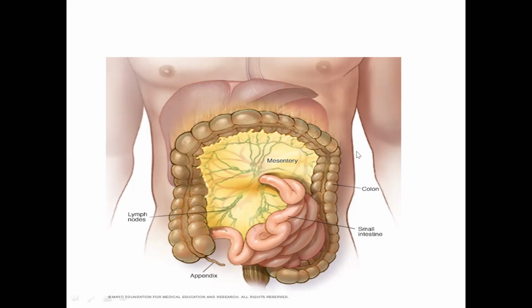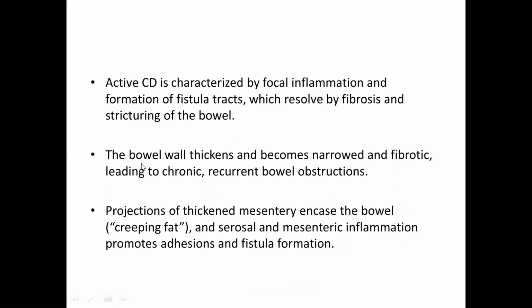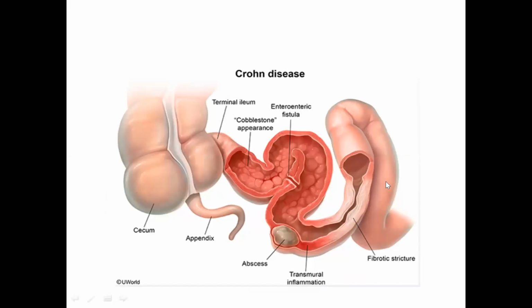We have seen that in previous slides. It will cause again adhesion and fistula formation. If the bowel wall thickens, because of thickening it will become narrowed and fibrotic, which leads to chronic and recurrent obstruction. Here you can see there is narrowing of this colon, which can cause chronic and recurrent obstruction.